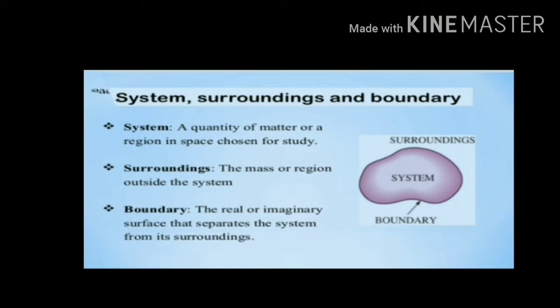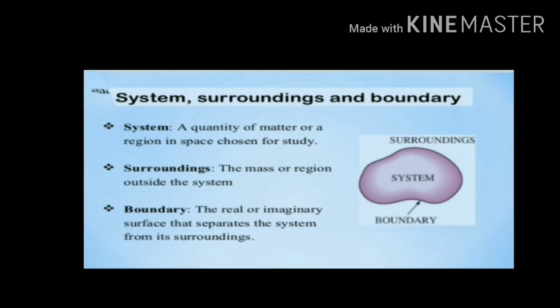To understand thermodynamics, we need to know certain important terms which are included in the study. So what is a system? A system is the main component included in thermodynamics. A system is a quantity or matter which we place for study. The system is surrounded by a boundary. After the boundary, we have a lot of space that is called the surroundings.